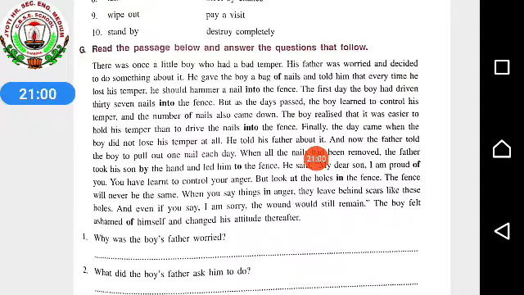He told his father about it, and now the father told the boy to pull out one nail each day. When all the nails had been removed, the father took his son by the hand and led him to the fence. He said, "My dear son, I am proud of you. You have learned to control your anger. But look at the holes in the fence. The fence will never be the same. When you say things in anger, they leave behind scars like these holes. And even if you say, 'I am sorry,' the wound would still remain." The boy felt ashamed of himself and changed his attitude thereafter.